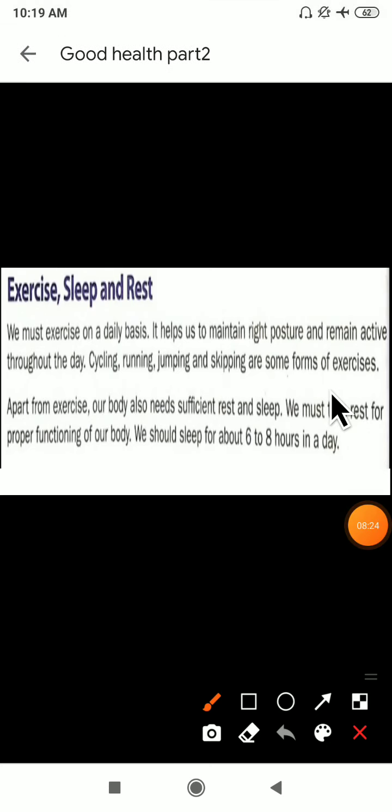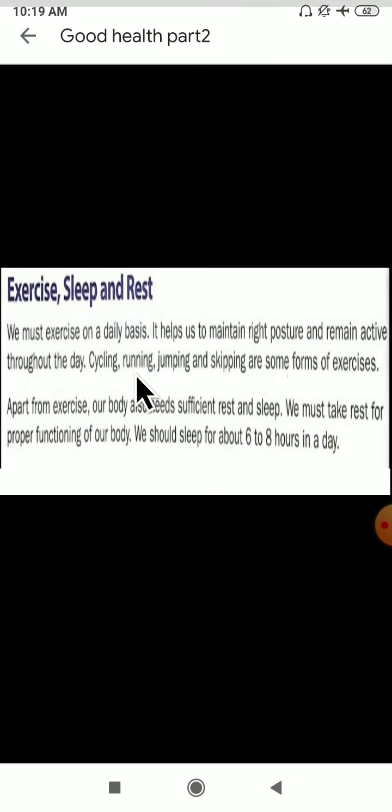Cycling, running, jumping, skipping are some forms of exercise. Dear students, these are the different forms of exercise. Whichever you want, you can follow in your regular life. If you want to do running daily when you wake up in the morning, you have to go for running, so that it will keep your posture proper and you will be active throughout the day. You will not get any tiredness.